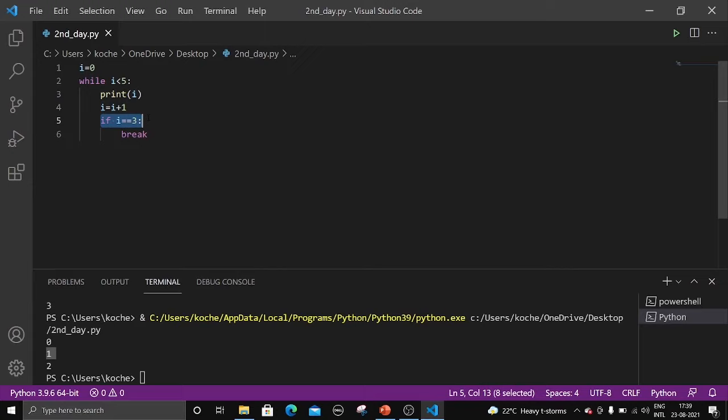Is 2 double equal to 3? No, it is not equal to 3. So we are not breaking the loop. Now I equal to 3. What is 2 plus 1? 3, right? So 2 is less than 5, right?